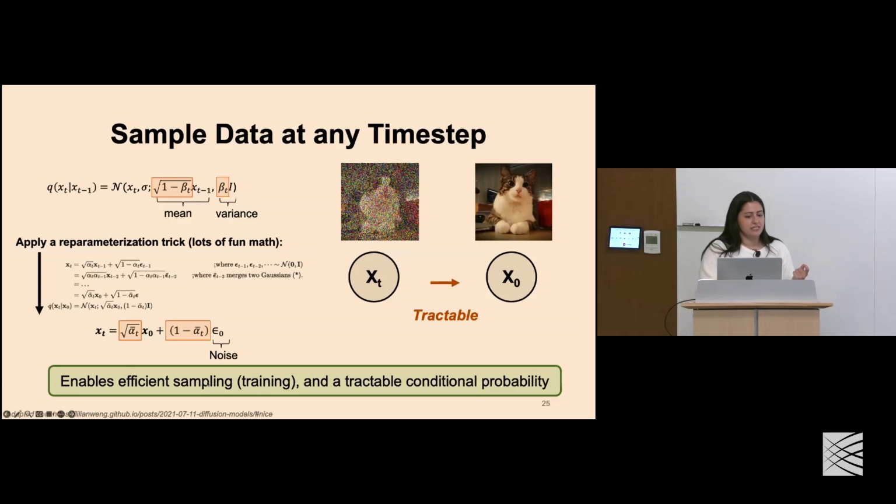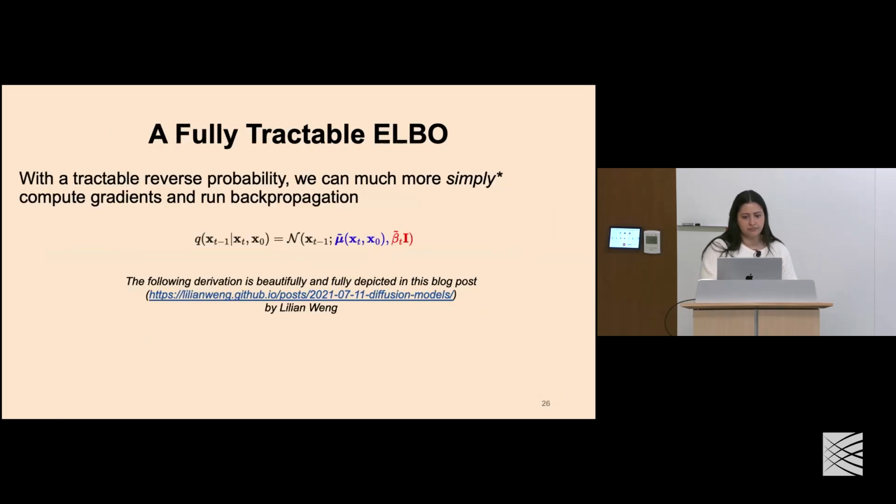What this does is it enables efficient sampling during training, meaning that, again, we can sample any image at any time step while we're training our neural network. And it's now given us a tractable reverse conditional probability, which makes the training of the neural network quite a bit easier. Okay, so this idea of a tractable conditional reverse probability is important because now we can much more simply compute our gradients and run backpropagation.